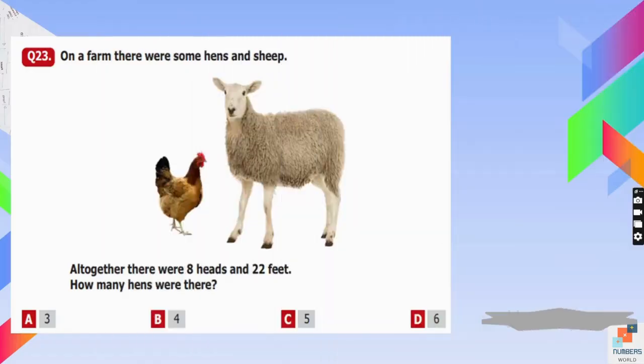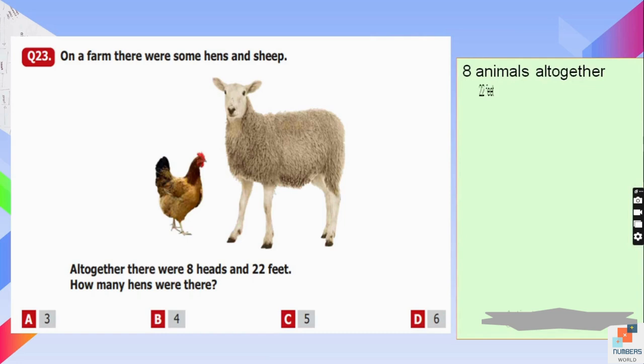On a farm, there are some hens and sheep. Altogether, there were 8 heads and 22 feet. So first of all, we are going to write our information. How many hens were there? So they have asked about only hens. So we will make different combinations and check which one is the best one. For example, we will say that sheep has 4 feet. So which number is divisible by 4 out of 22? So let's say 20 divided by 4, it means there are 5 sheep.